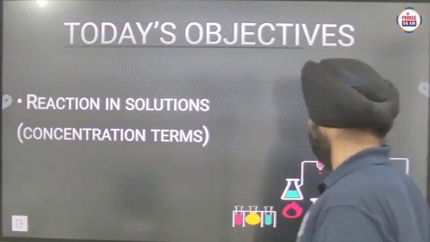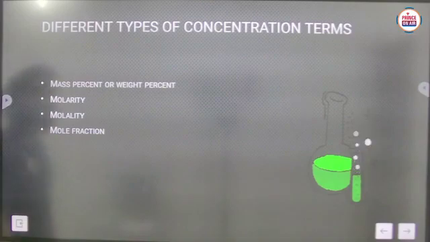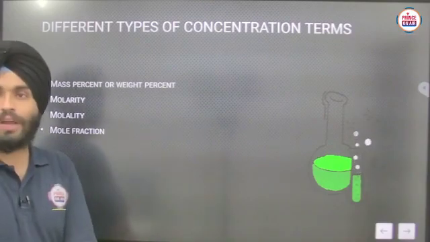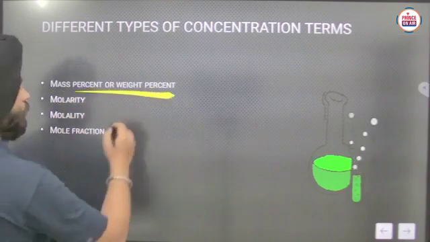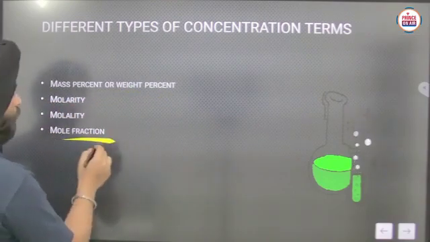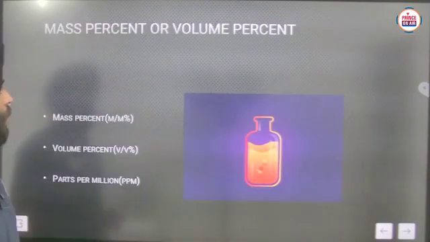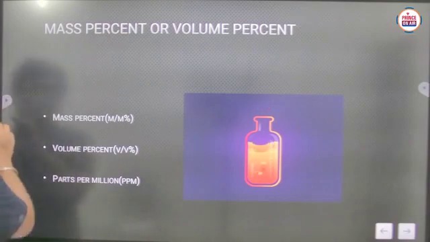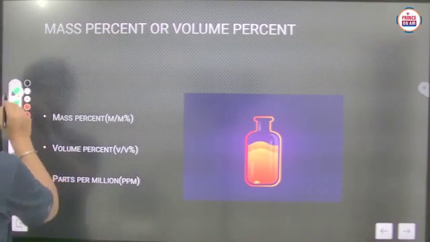Clear? So now we move on to the next part, the different types of concentration terms that we are going to discuss in this lecture: mass percent or weight percent, molarity, molality, mole fraction. We will discuss all these terms side by side. Firstly we will discuss mass percent. What is mass percent here?